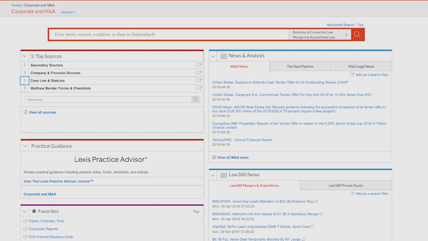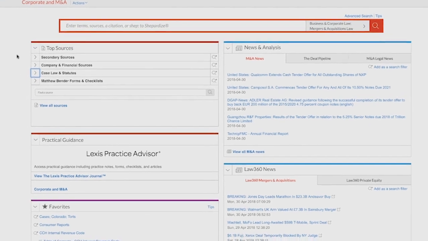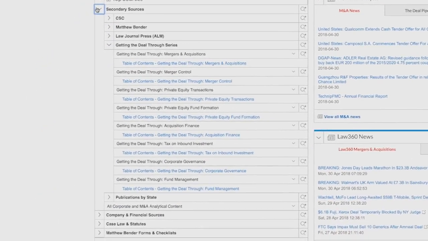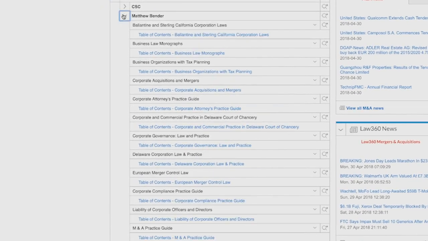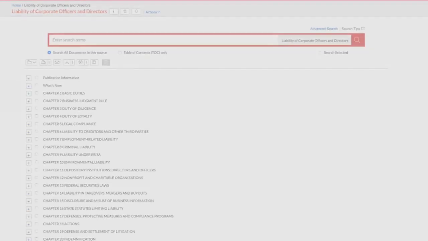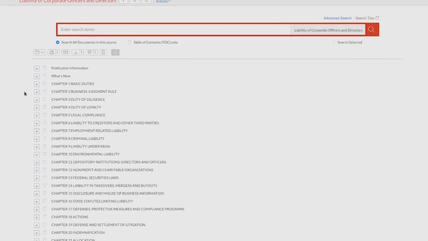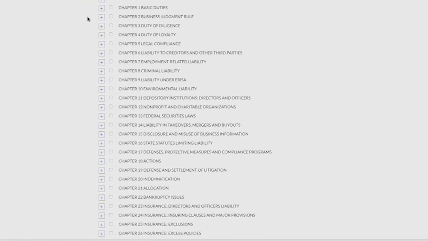With this example in mind, let's first explore how you can utilize the table of contents in treatises. Let's go back to secondary materials. Choose Matthew Bender, choose Liability of Corporate Officers and Directors, and click the blue link for the table of contents. By choosing the table of contents, you have the ability to either search it or simply scan through the different chapters, just like you would in a book.